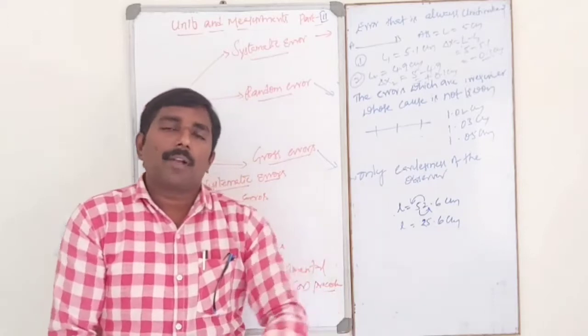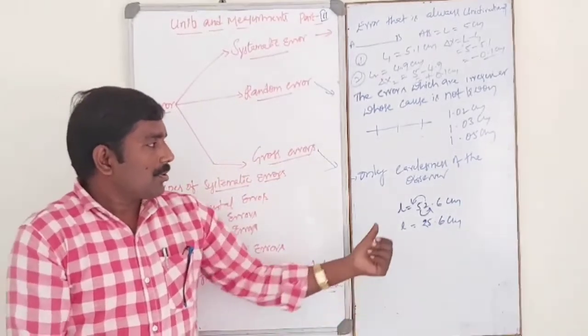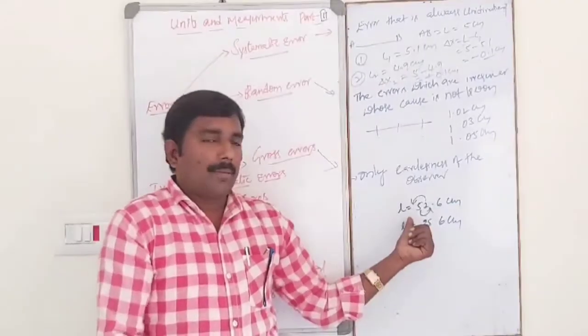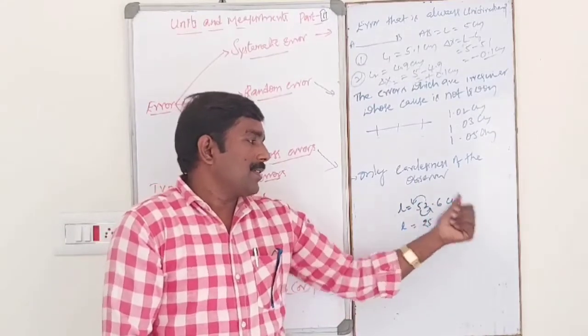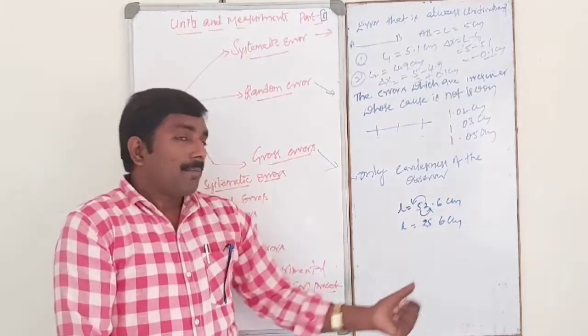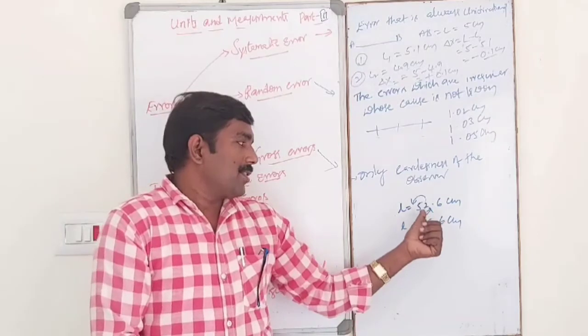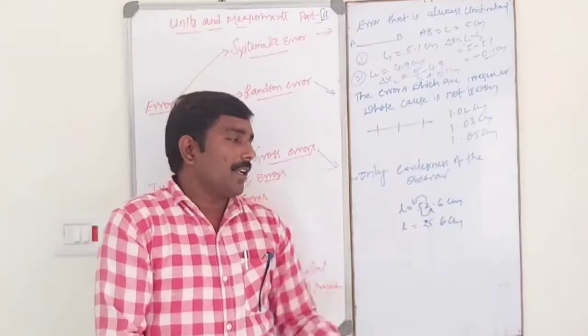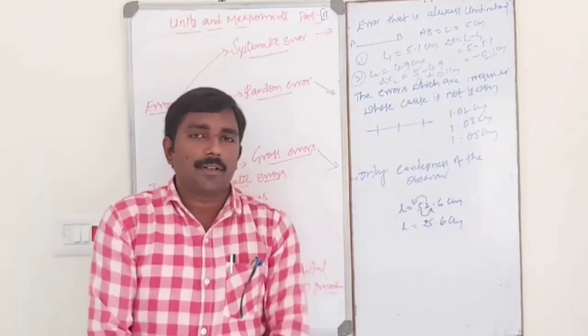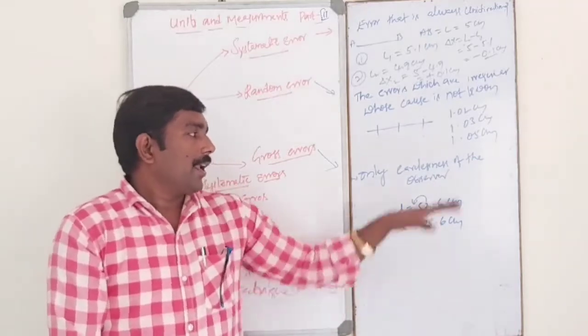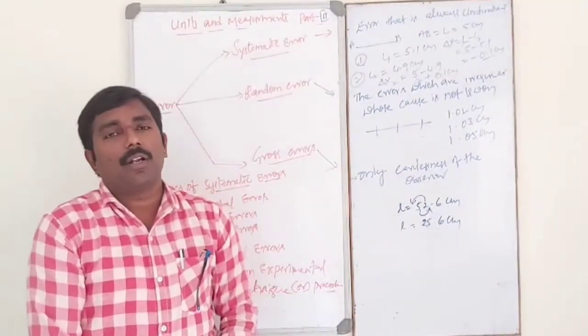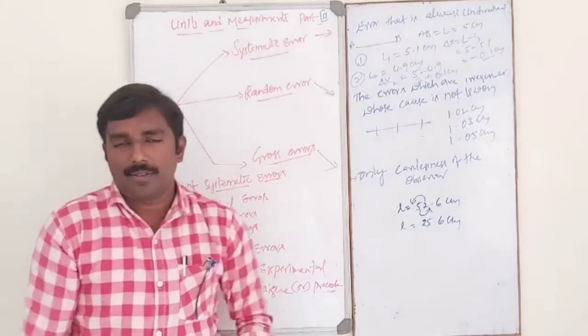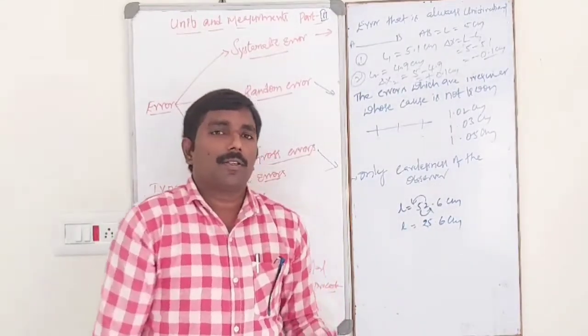Itlanti experiments common ga laboratory chesinapudu, suppose మన length of the wire మనం measure చేసిన value 52.6 centimeters వచ్చింది. బట్ మనం రికార్డ్ లో రాసేటప్పుడు దాన్ని బై మిస్టేక్ 2 ఈ సైడ్ 5 ఆ సైడ్ రాసేస్తాం. దట్ ఈస్ 25.6 centimeters. This is only carelessness of the observer. That is nothing but gross errors.